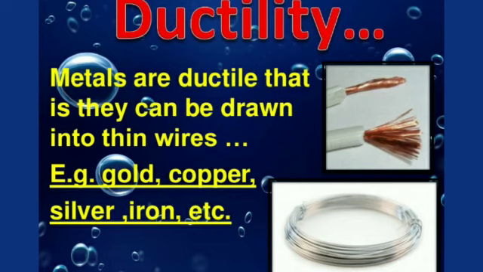Thin wires of tungsten metal are used for making the filament of electric bulbs. The property which allows the metal to be drawn into a wire is called ductility. Generally, metals are malleable and ductile.